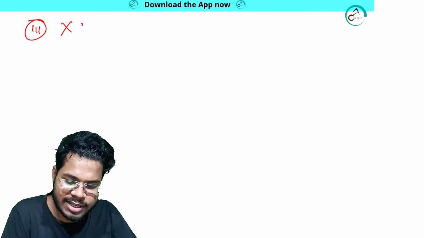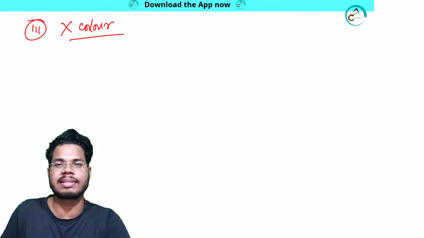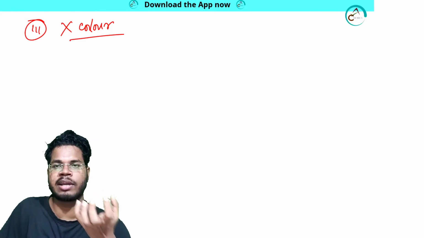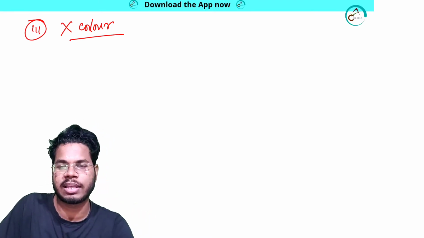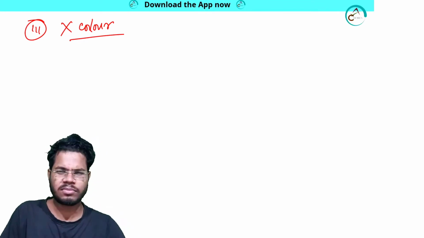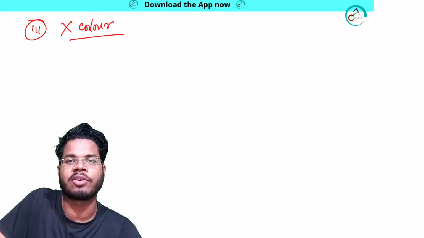So this theory cannot explain the color of the system. Why is the system showing this color? Why is the system red? Why is copper sulfate blue? Why is [Co(H2O)6]3+ orange red? Okay, why is that? This theory cannot explain the color.